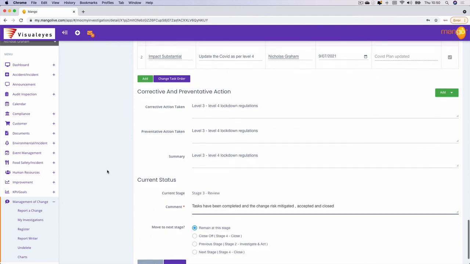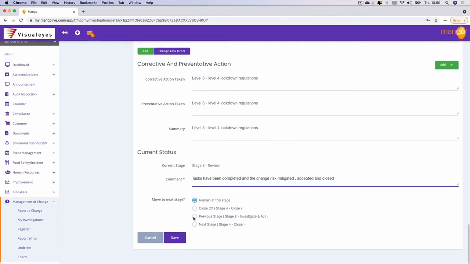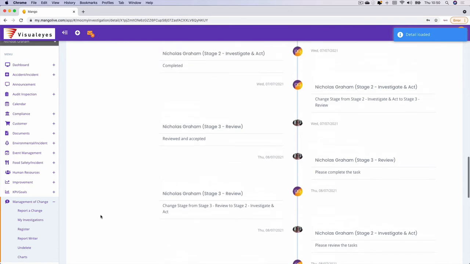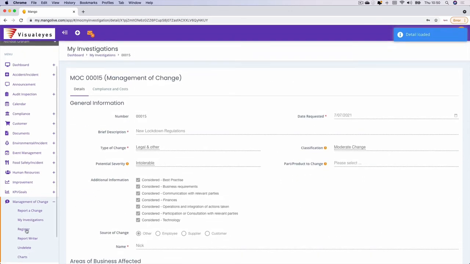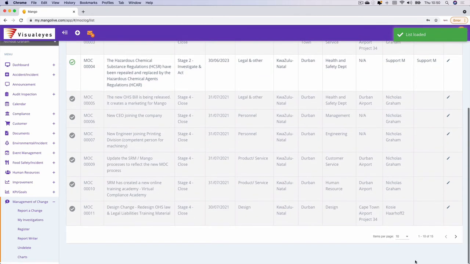You can then allocate tasks to the various different people in your organization to address all the change requirements to mitigate against the change risk. You can allocate that to the risk assessment. You can track your corrective action, preventive action summary. Once it's completed, I can then close it out. So that particular one has now been addressed. And if I wanted to, I could pick that up in the change register. Let me just open more examples.